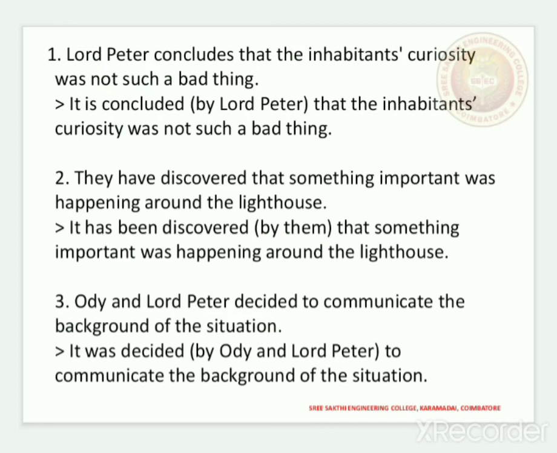The third example: Odie and Lord Peter decide to communicate the background of the situation. How was it changed? It was decided that Odie and Lord Peter would communicate the background of the situation. So everything comes into the it is said form like that.